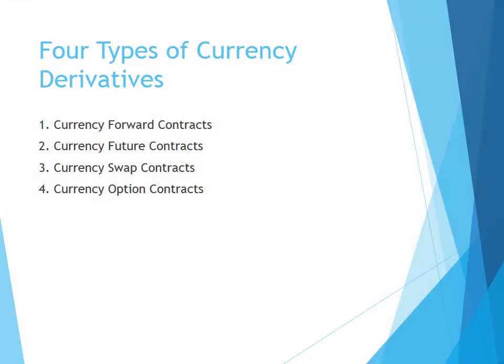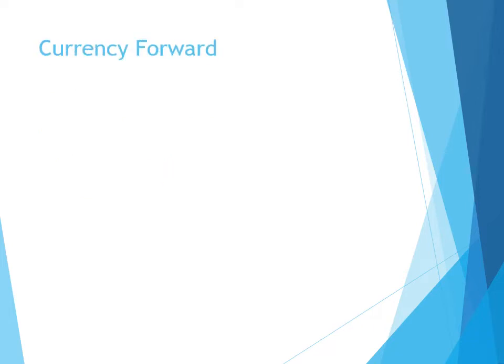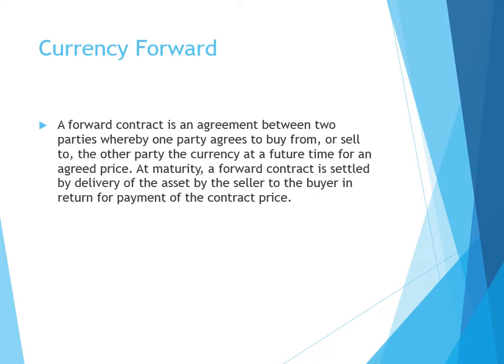There are four types of currency derivatives: currency forward contracts, currency future contracts, currency swap contracts and currency option contracts. First is currency forward. A forward contract is an agreement between two parties whereby one party agrees to buy from or sell to the other party the currency at a future time for an agreed price. At maturity, a forward contract is settled by delivery of the asset by the seller to the buyer in return for payment of the contract price.